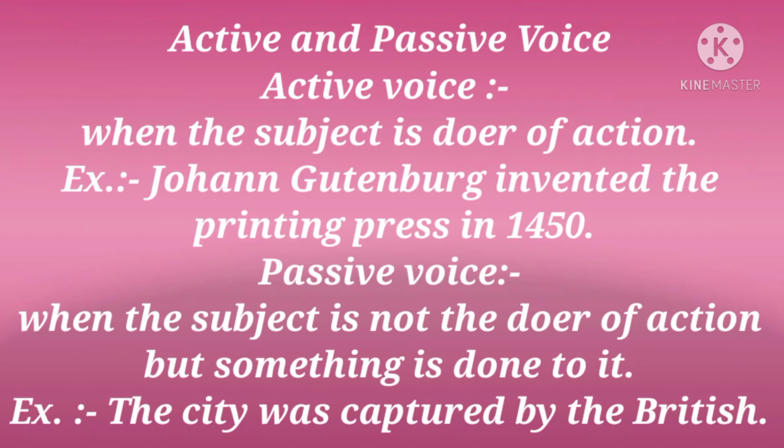Now, children, let us see what is active and passive voice. First, we'll see active voice. Children, a sentence is said to be in the active voice when the subject is the doer of the action. Doer of the action means the action that is performed by the doer. Now, children, for example, Johann Gutenberg invented the printing press in 1450. Children, this sentence is in active voice because the subject, Johann Gutenberg, has performed an action, and what action has he performed? He has invented the printing press. That's why it is in active voice.